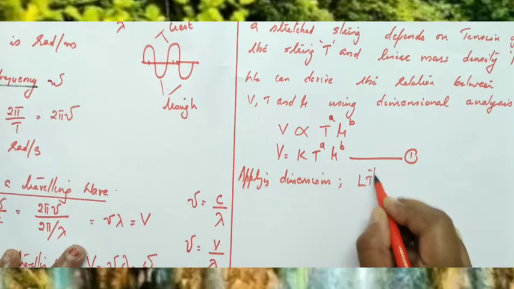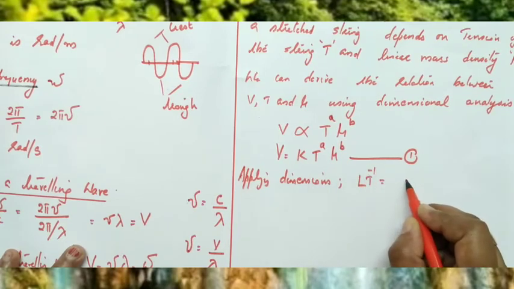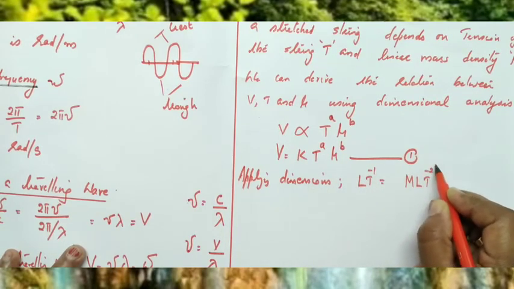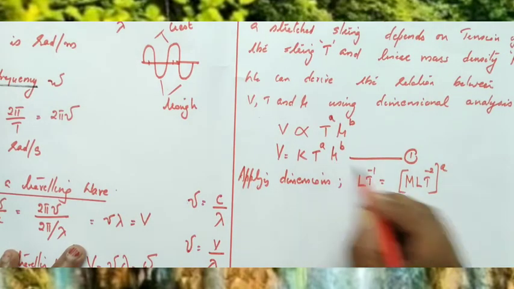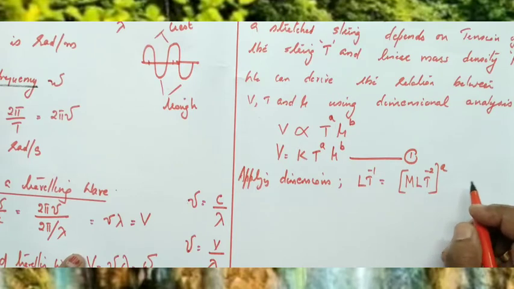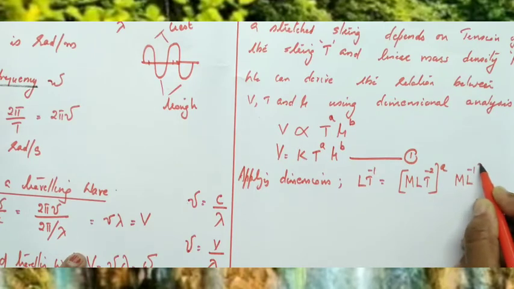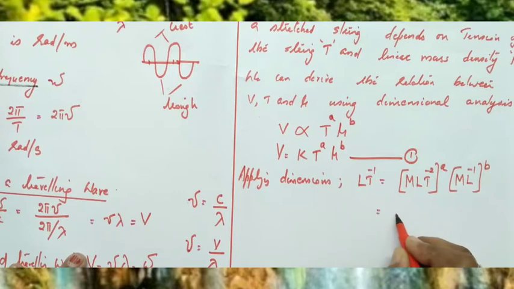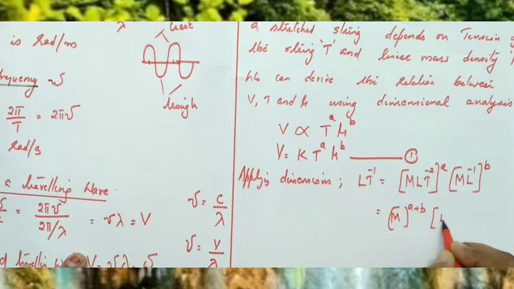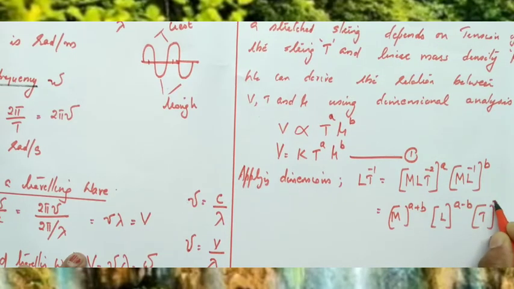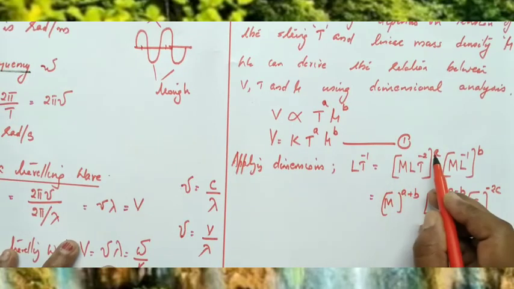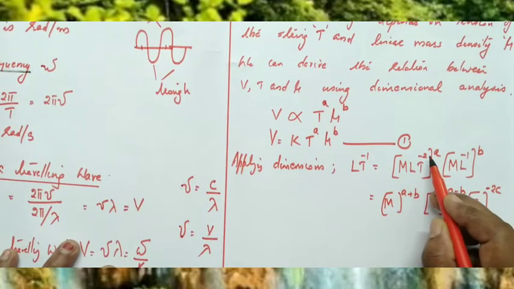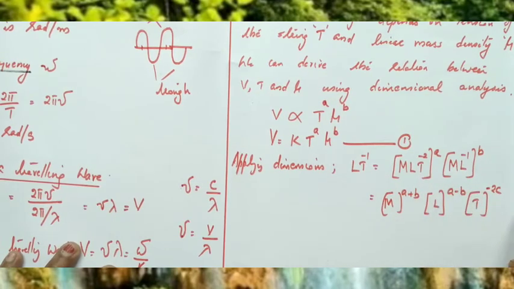Velocity means L T raised to minus 1. K is a constant, no dimension. Tension means force, M L T raised to minus 2, the whole raised to A. Then mu means mass per unit length, mass divided by length, so M L raised to minus 1, the whole raised to B. Now we can take the M terms together: M raised to a plus b, L raised to a minus b, T raised to minus 2a.